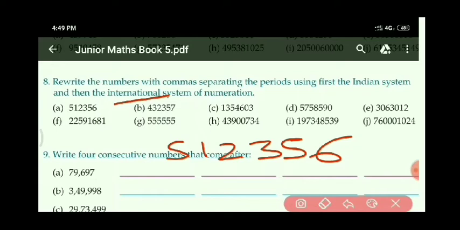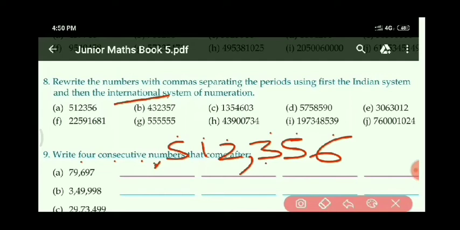As the ones period, what comes? Ones, tens, hundred. It comes in the first period, then put a comma here. Then after that, 1000, 10,000 and 100,000. It comes in the 1000 period. And next will be what? Million, 10 million and 100 million. But here only up to this digit is given: 5, 1, 2, 3, 5, 6.